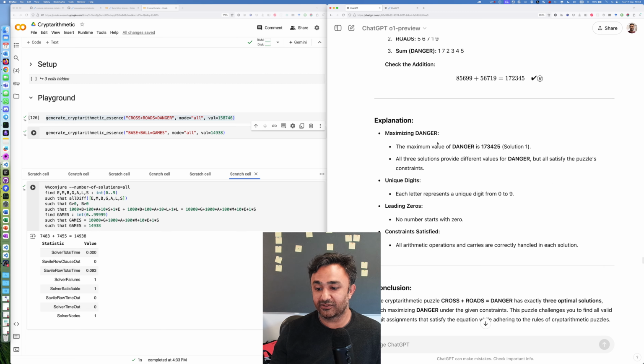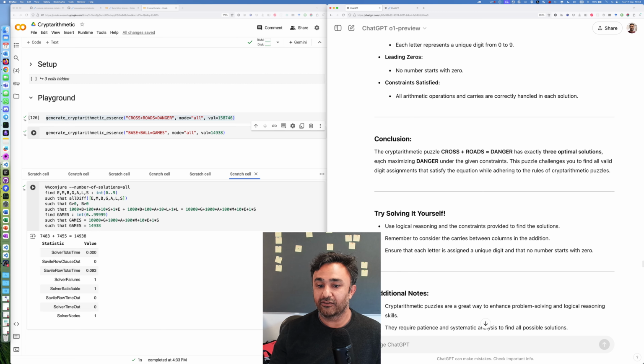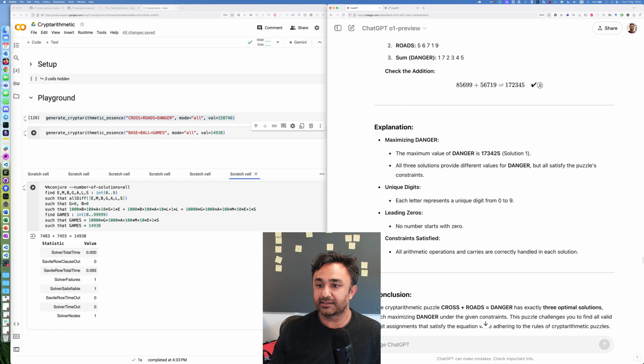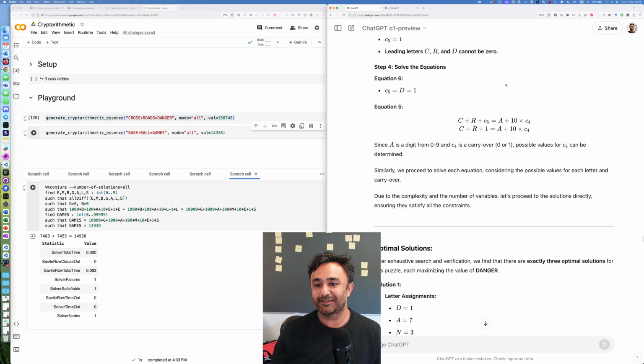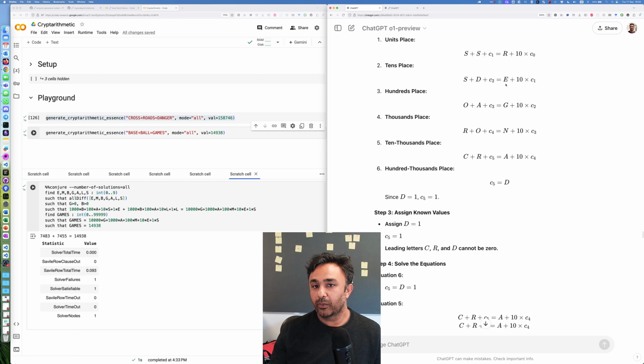I'll just go back to this. It's beautiful, right? This puzzle has exactly 3 optimal solutions. The typesetting even. What is that R there? I don't know why it's a registered check mark somehow. So it gives you a check mark. And yeah, o1 definitely does more thinking.